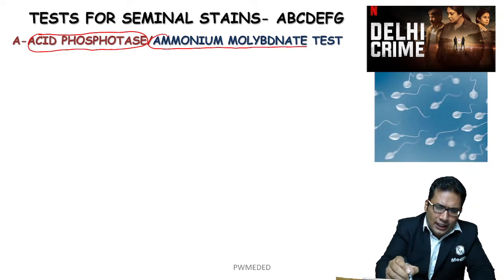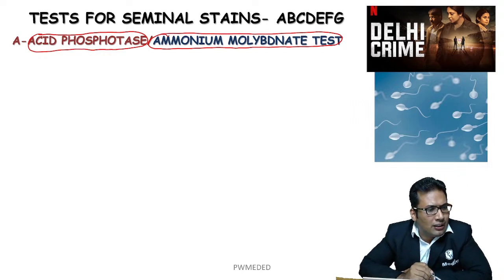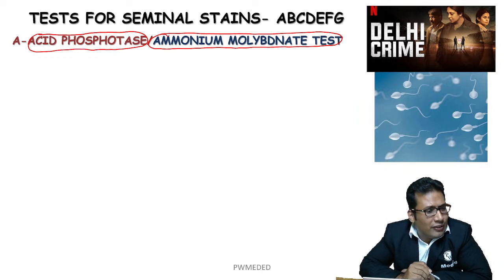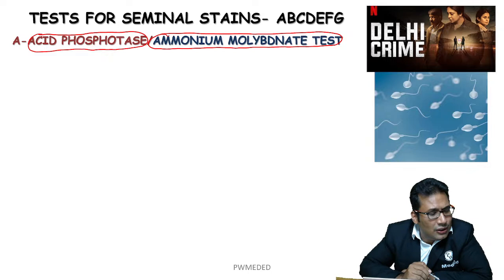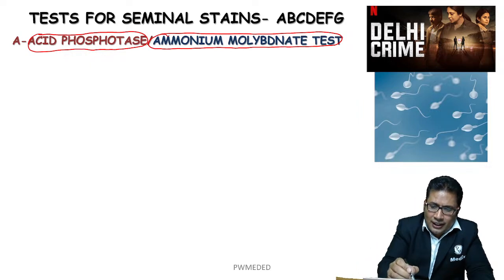Ammonium molybdate test. Anyone, can you guess? Deepu Singh? What is the role of the ammonium molybdate test? I use simple English, don't worry. Whenever it is needed, I'll use Hindi also. The ammonium molybdate test detects phosphorus. This can be asked in your exam. Phosphorus.